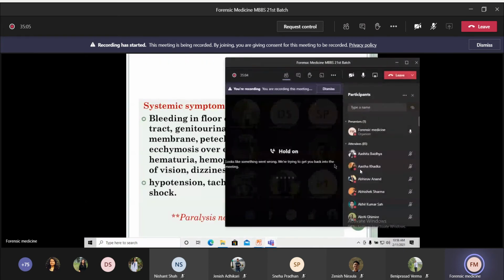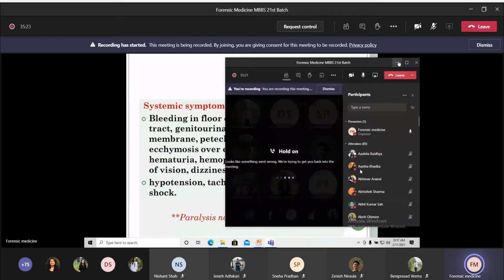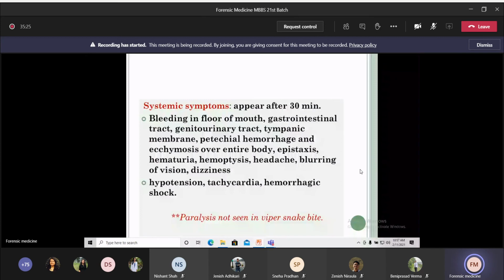For systemic symptoms, they appear after half an hour, and the symptoms include bleeding from the floor of the mouth, bleeding from the gastrointestinal tract and genitourinary tract. There is bleeding from the tympanic membrane, and petechial hemorrhage and ecchymosis can be seen over the entire body. Epistaxis, hematuria, hemoptysis, headache, blurring of vision, dizziness, decreased blood pressure, and tachycardia can be seen, and at the end, the patient dies of hemorrhagic shock.